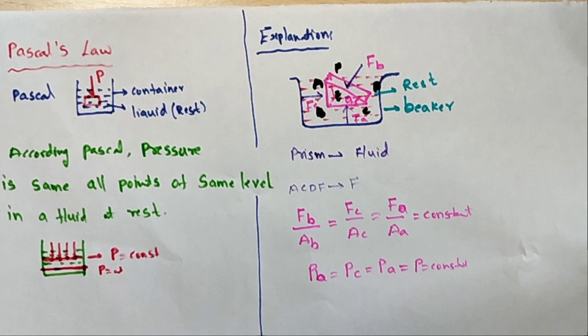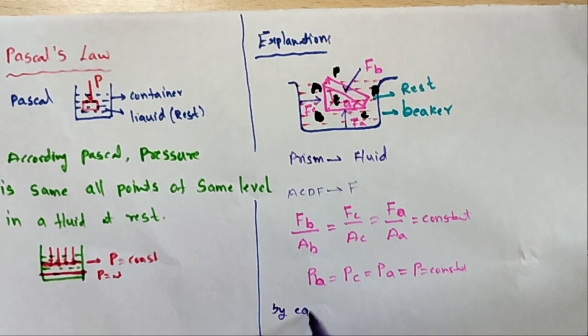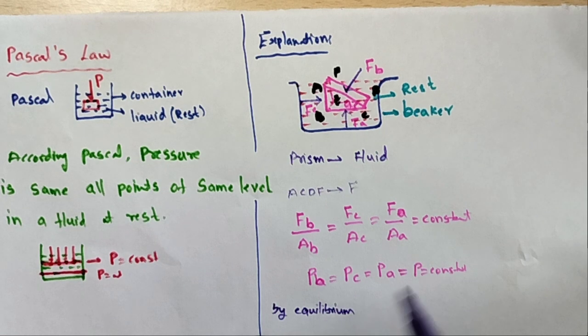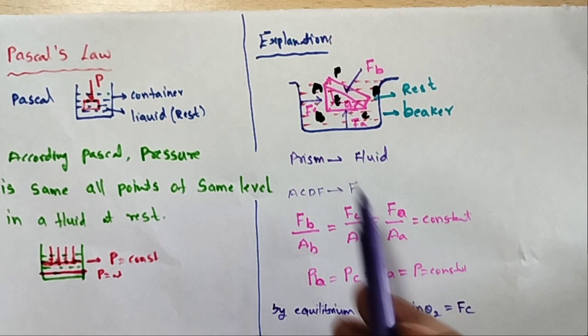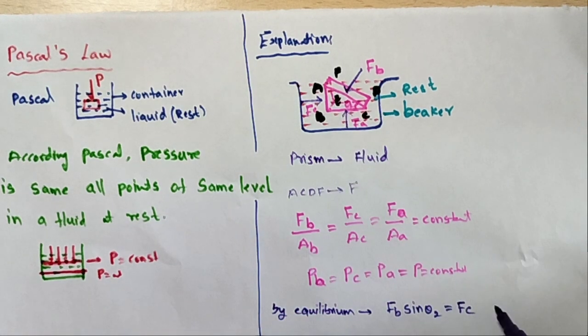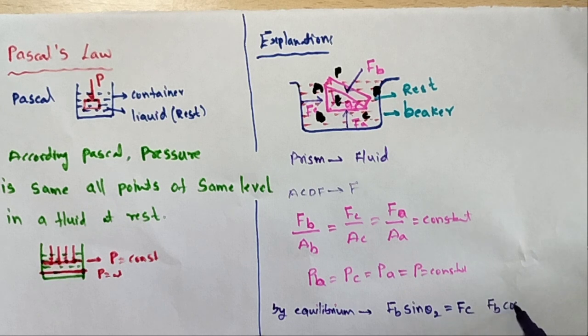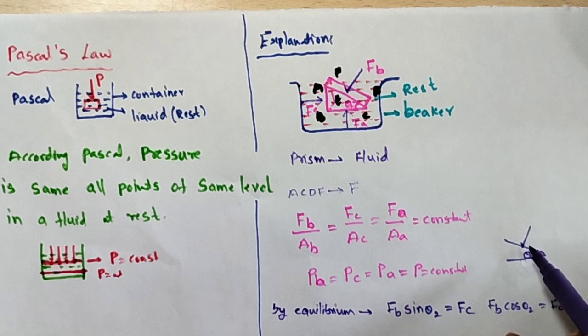Sometimes in some textbooks you can consider it by the equilibrium position. Taking the components, FB sin theta 2 is equal to FC, so FC is equal to FB sin theta 2. Similarly FB cos theta 2 is equal to FA. Here this is theta 2, and this is the FB force acting.